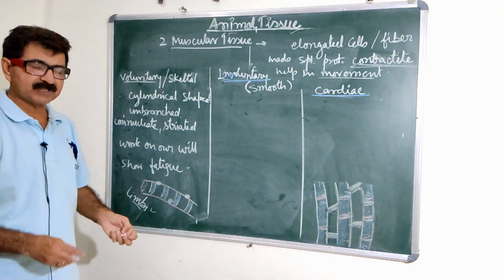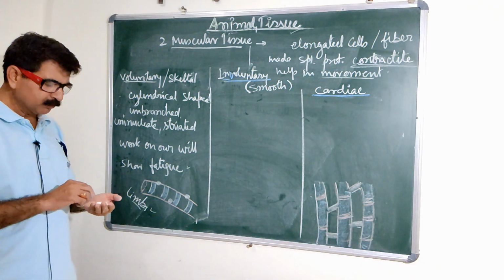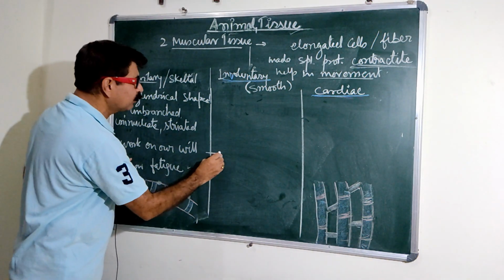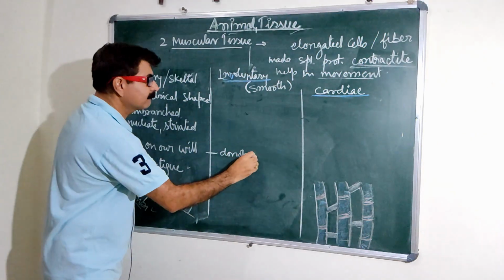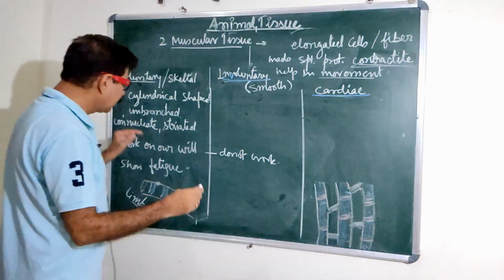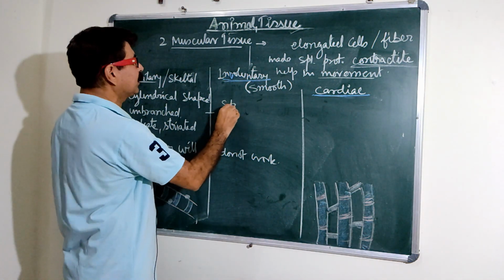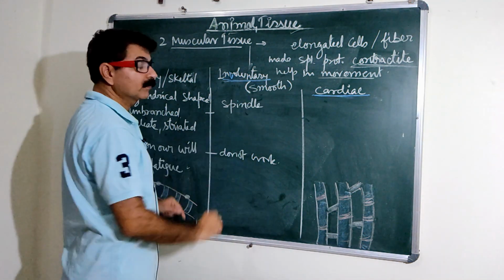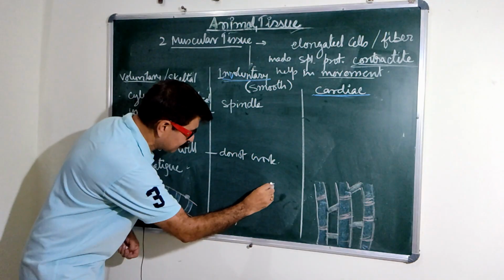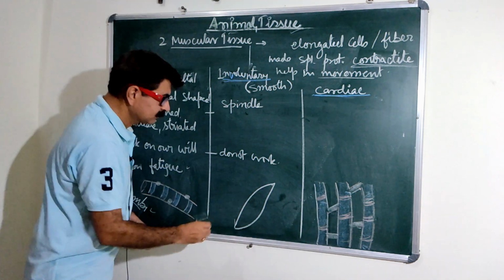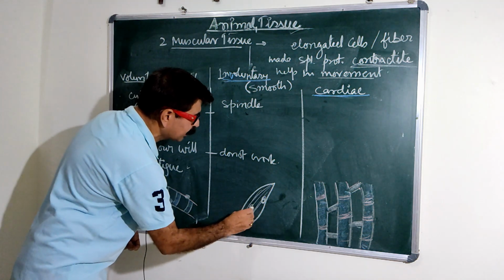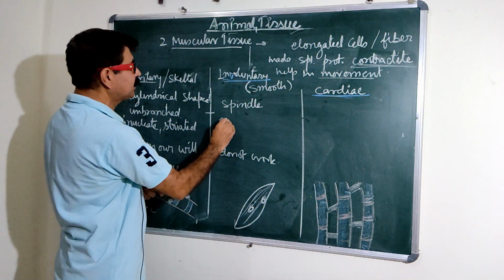Similarly, another kind of tissue is the involuntary muscles or the smooth muscles. They do not work according to our will, they work by themselves. Shape-wise, the shape is spindle, pointed at both ends. If I draw the shape here, it is like that. This is spindle, biconvex, and they are multinucleated. Many nuclei are found. What is multinucleate?